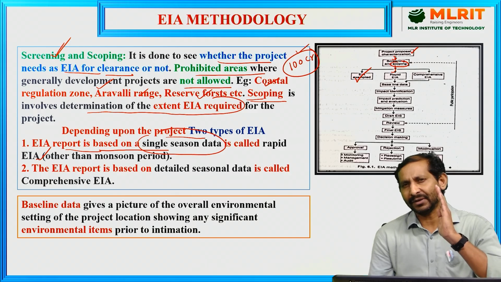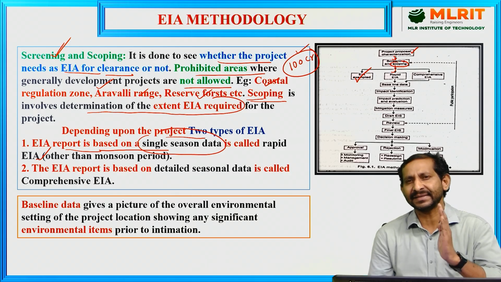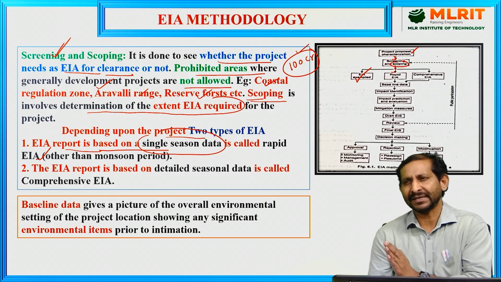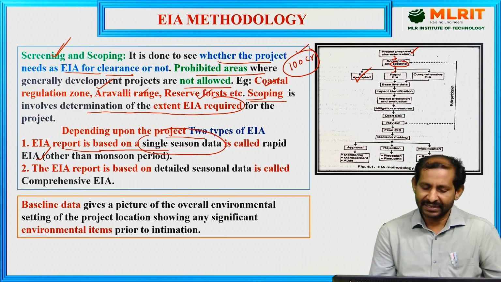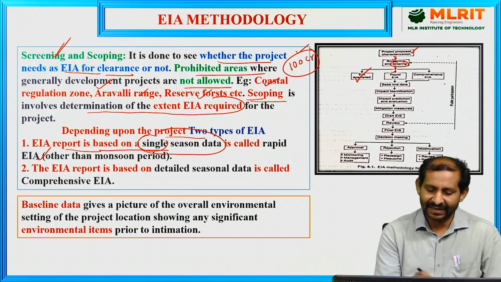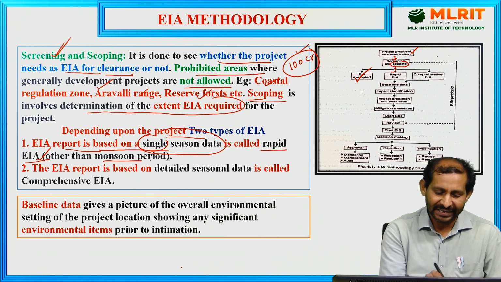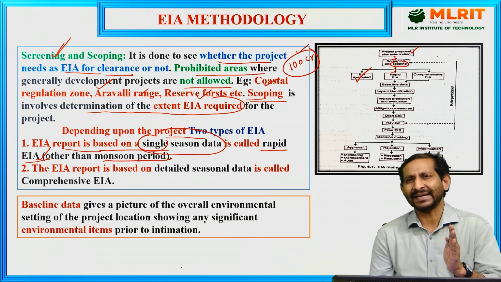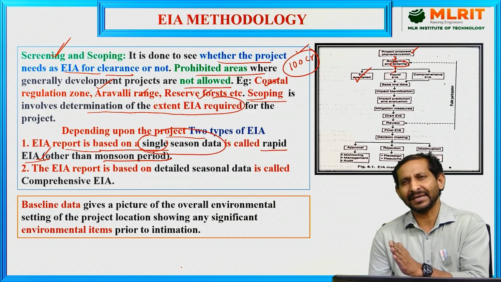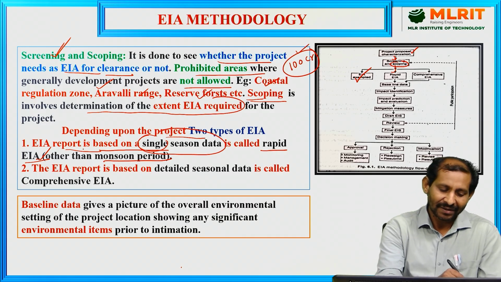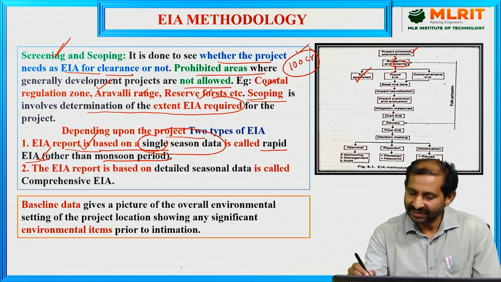For example, data collected in a single season, either summer, winter, or another season, other than monsoon, is called the rapid EIA.